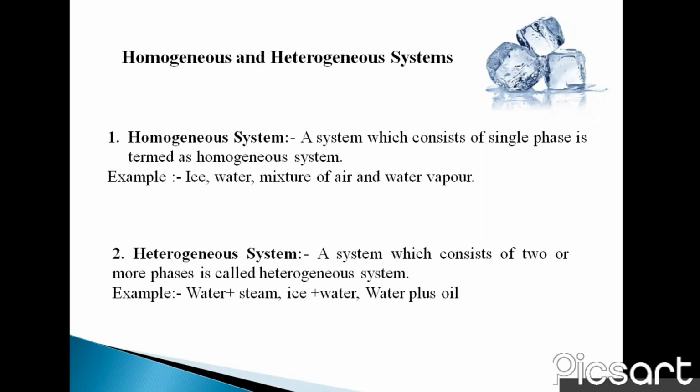Second one, heterogeneous system. A system which consists of two or more phases is called a heterogeneous system. In other words, two or more units come together, then it is known as a heterogeneous system. Example, water plus steam, ice plus water, water plus oil, etc.